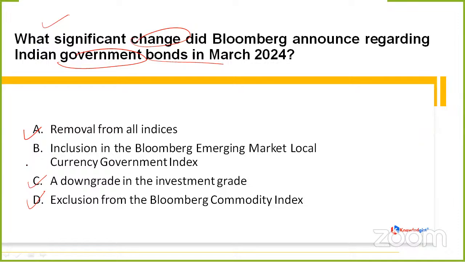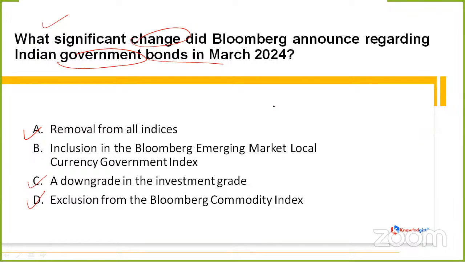Again, it is simply asking the significant changes which Bloomberg has announced regarding Indian government bonds in March 2024. Giving you 5 seconds to think about it properly. What should it be? Go through the question. It is a very straightforward question. There is nothing clumsy, and you should not be messing around with different facts. It is simply asking what it should be.